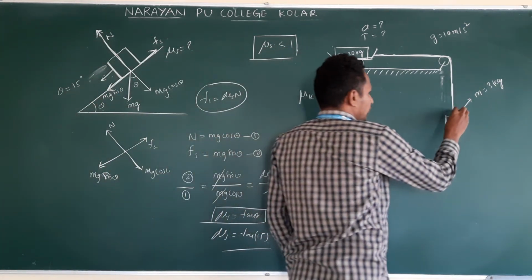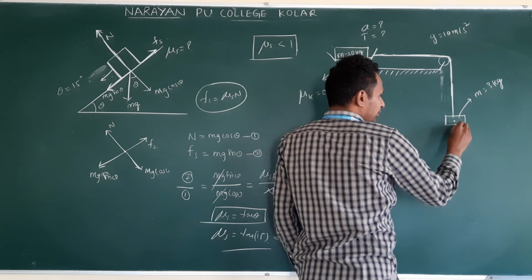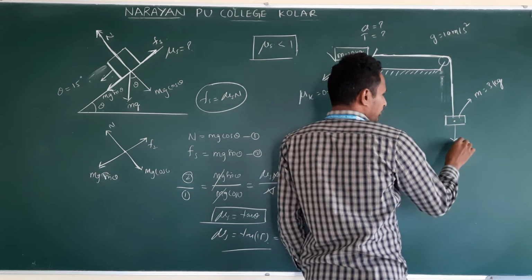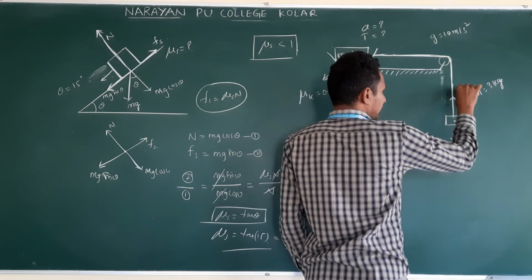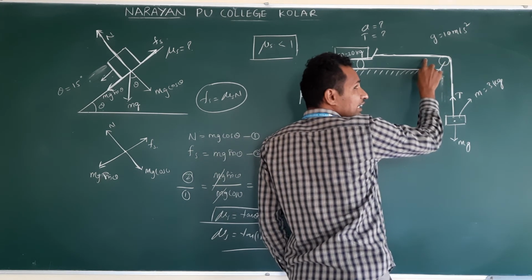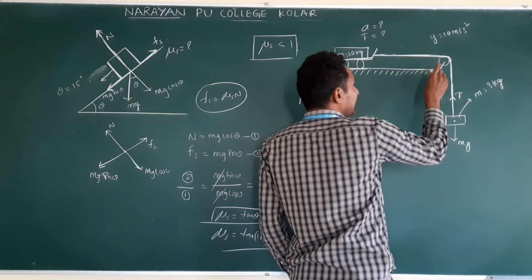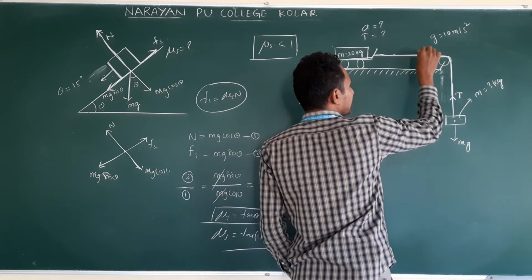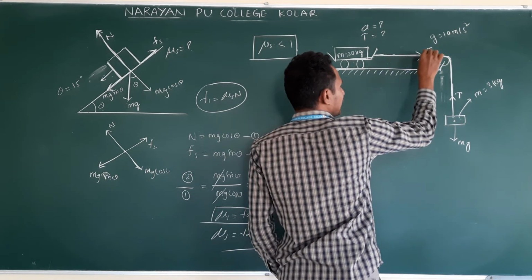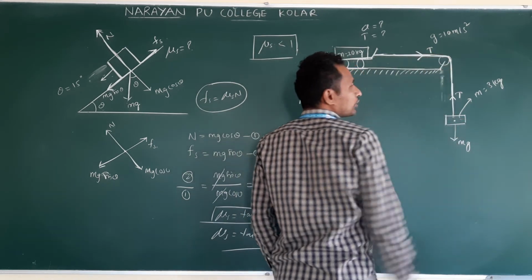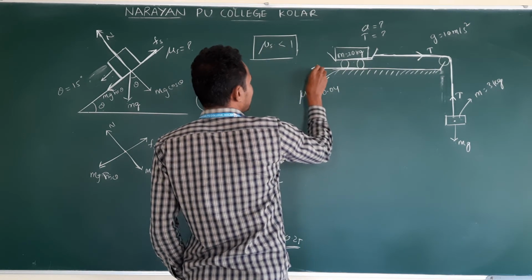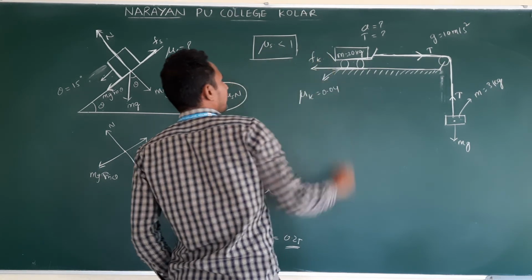First, take this object. On this object, which force will act? Mg will act, that is always downwards. And then Mg acting downward, tension acts upwards. This pulley transmits the tension. It will not change the tension value, it changes the direction. So this direction changes. This tension will act towards here. Now this trolley moves in this direction. Frictional force acts in this direction. This is Fk.